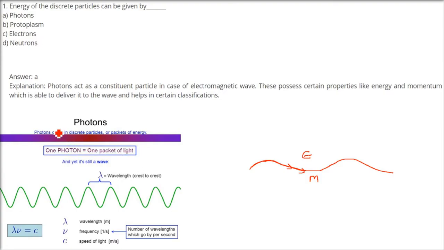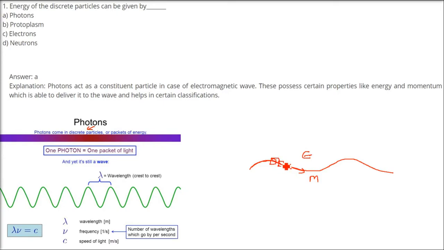So one photon is equal to one packet of light, which is able to deliver it to the wave and also helps us for certain classifications. So photons come in discrete. Discrete means you can divide them, you can discern them. So discrete particles or packets of energy.